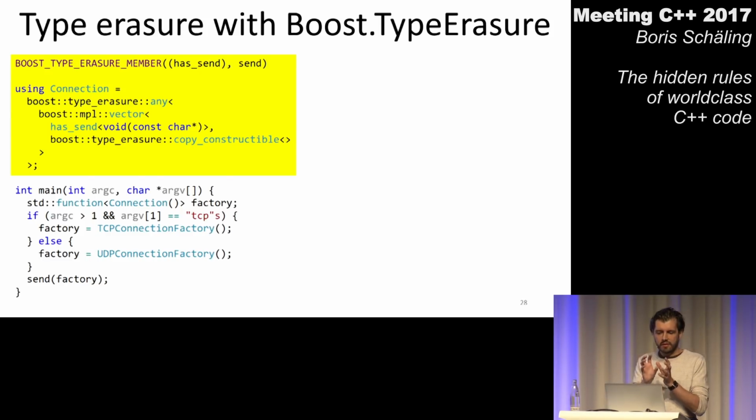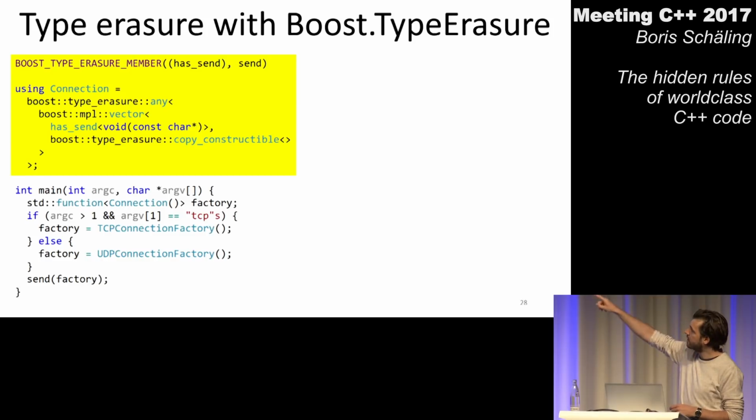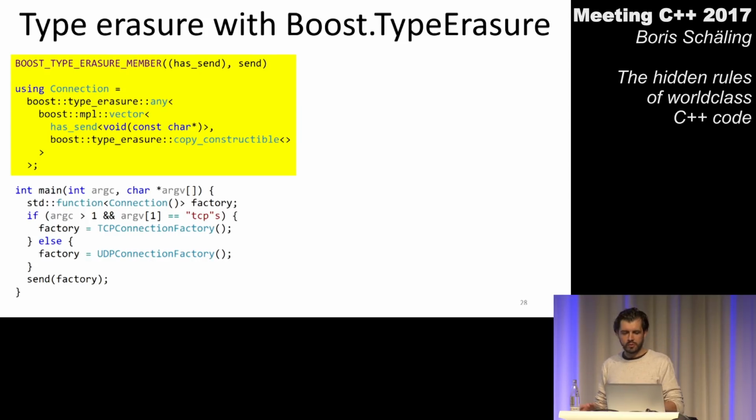So once I have defined this requirement, I can use it later here in my type Boost Type Erasure any. So Boost Type Erasure any kind of means a connection is anything which meets the following requirements. And then you pass in a list of requirements. In order to pass in a list of requirements, you have to use another weird class called Boost.MPL vector, but let's ignore that for now. And with Boost.MPL vector, I can pass in all those requirements which I want to use to tell the compiler that this is our connection.